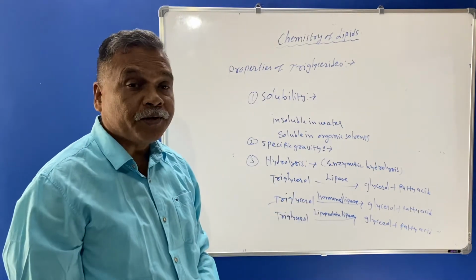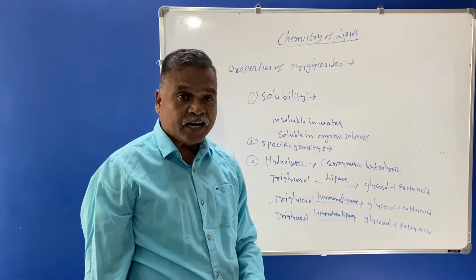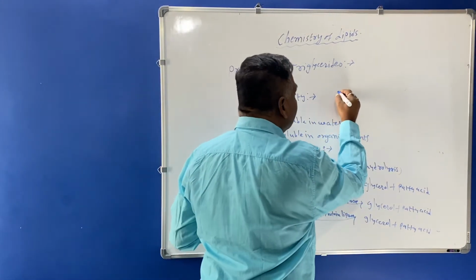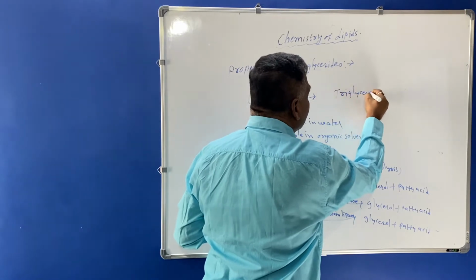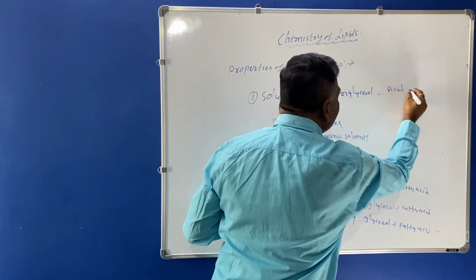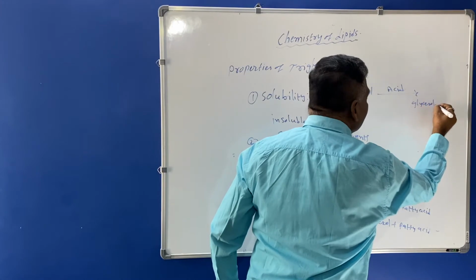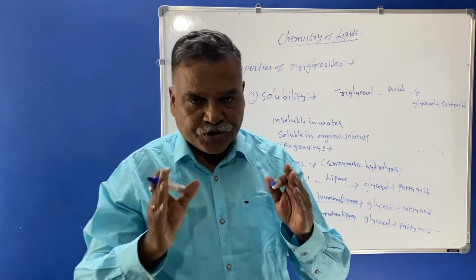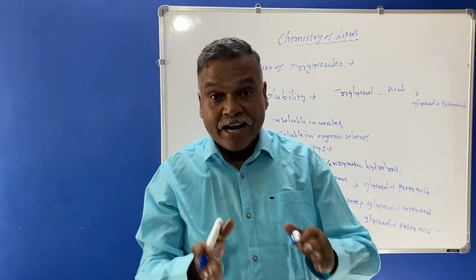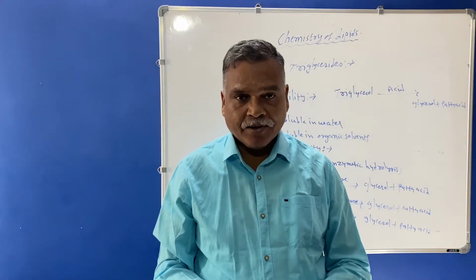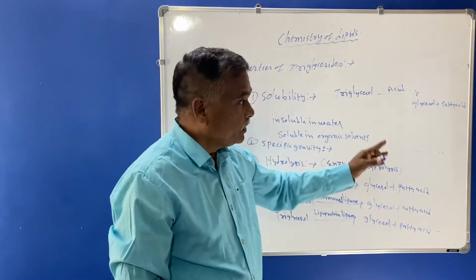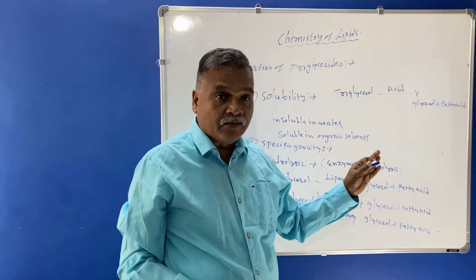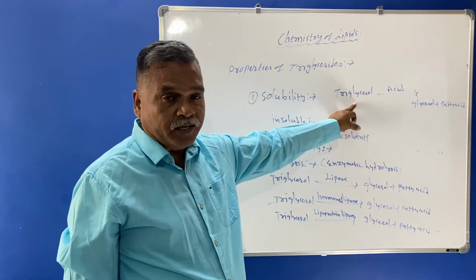Another property of the triglyceride or triglycerol is, when this triglycerol is boiled with acid, then it will be hydrolyzed to glycerol and fatty acid. So this is one of the hydrolysis process.